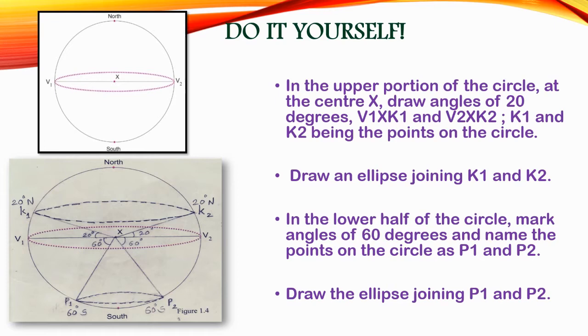Now in the lower half of the circle, form an angle of 60 degrees and name the point on the circle as P1. Similarly, at the other side of the circle with the same distance, name the point as P2. Now join these points by an ellipse. I hope you understand how to draw this diagram. Now let's discuss the questions based on the diagram which you drew.